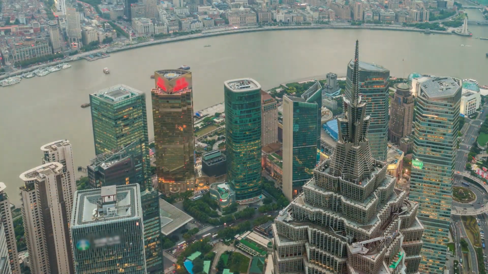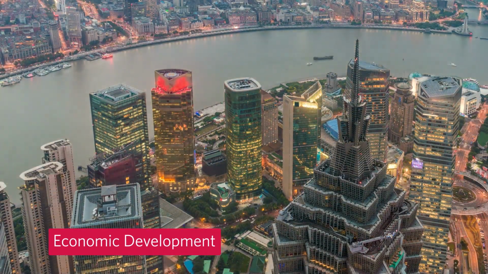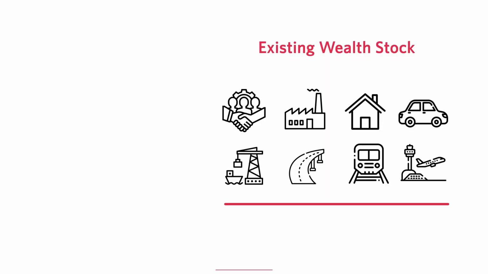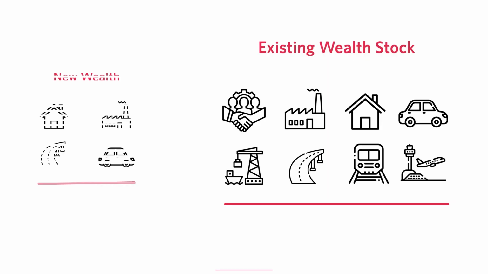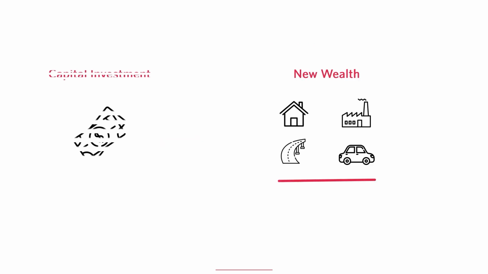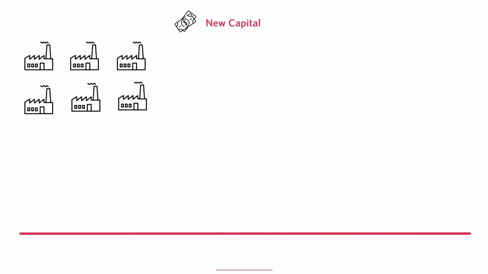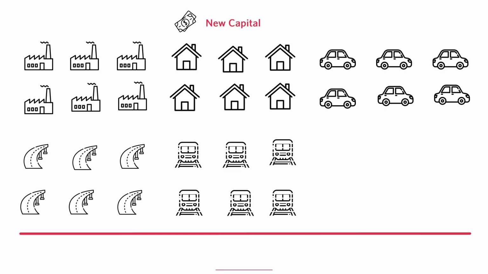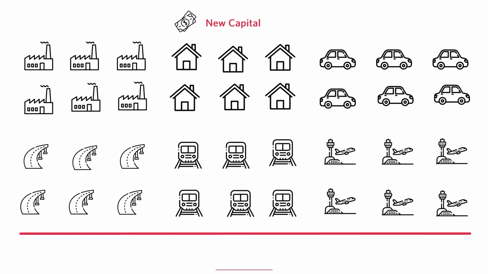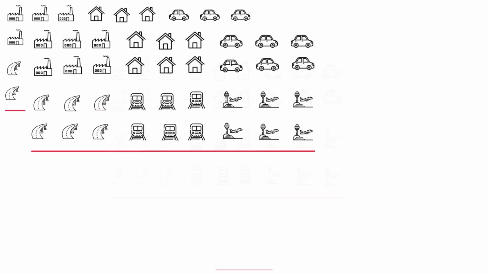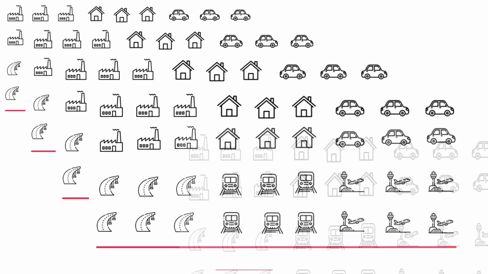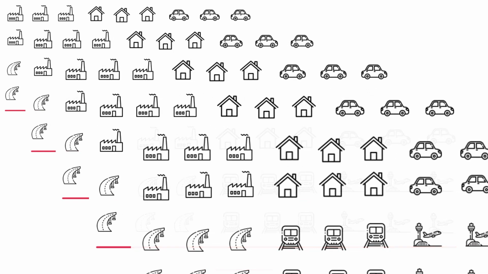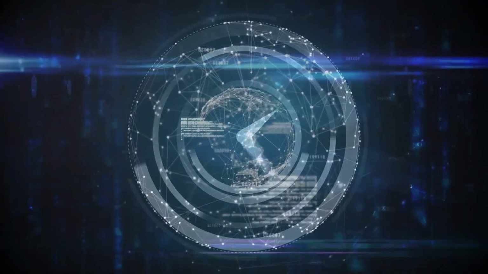Before we understand China's rise, we need to understand the concept of economic development. Economic development means adding more new wealth to the existing wealth stock of a nation. New wealth comes from making new capital investment. Creating new capital means the nation has to build new factories, housing, vehicles, highways, railways, and airports. Rapid economic development means making those new capital investments every year but at a much faster rate for at least 30 years straight.